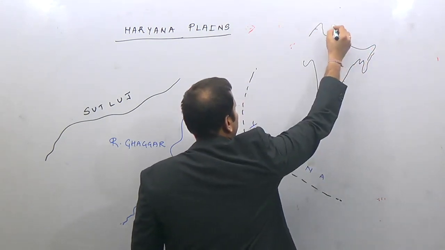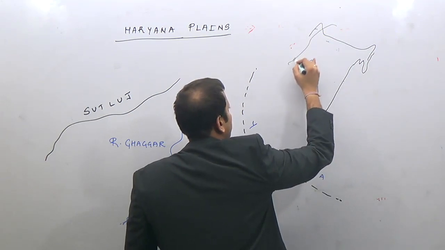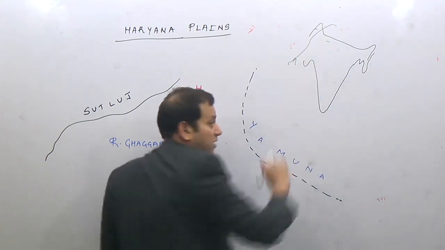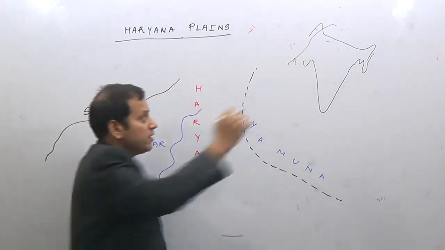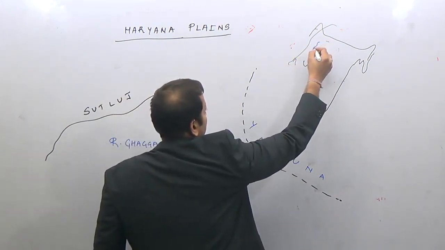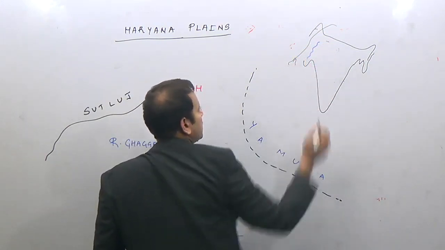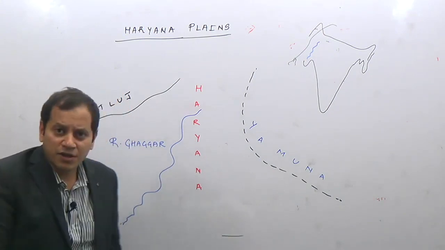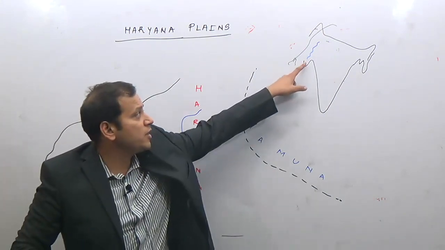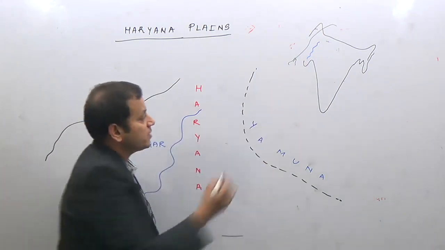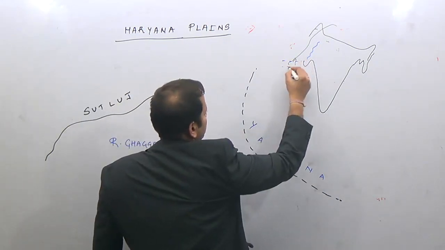The river Indus and its tributaries go into the sea in the Pakistan region. River Ghaggar, which I am showing with the blue pen, flows in the Haryana region and drains into the land near the Rann of Kutch. So you can see it is not meeting the sea; the sea is here in this region.